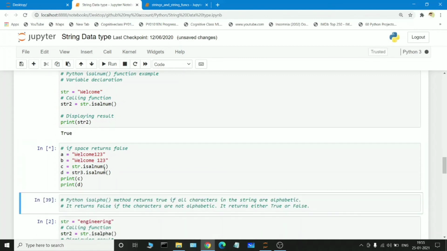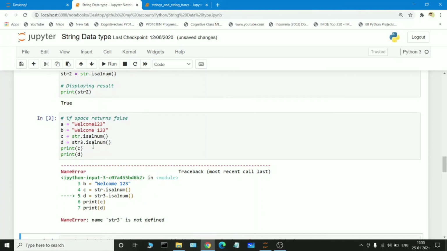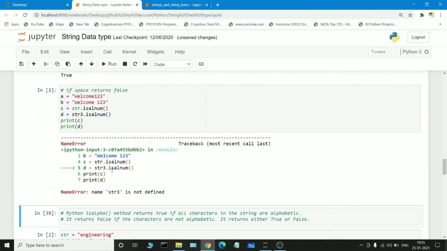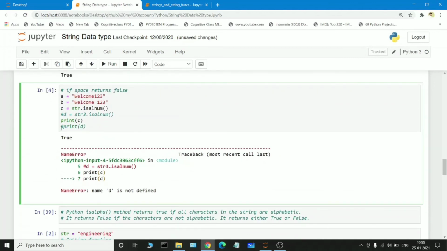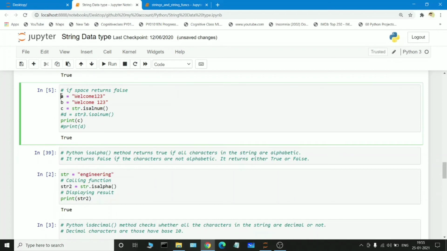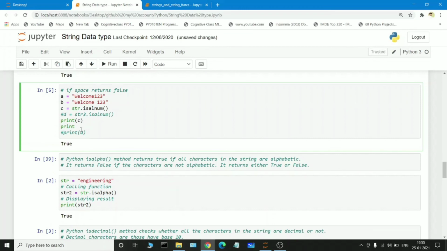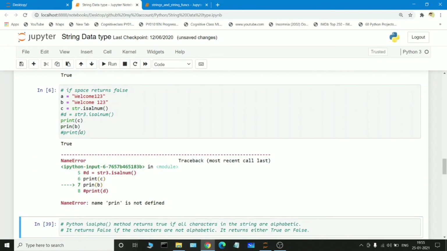So if I execute it, the function will be written c is equal to s3 dot isalnum. Sorry, we are not specifying the s3 variable here. Okay, I am just commenting it out. See, if we pass a is equal to welcome123, which means it is holding characters as well as numerals, so it executed successfully. So b, which is holding welcome and also holding white space, so white space means it definitely will give false. So if we also print the b,